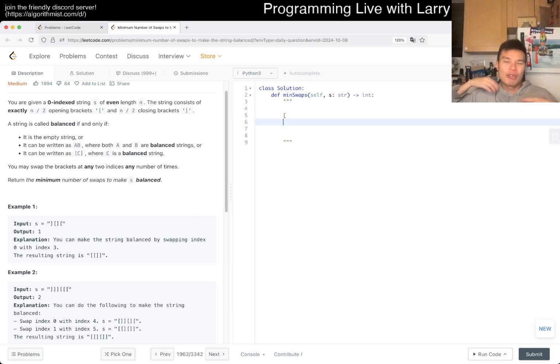The way that I always think about it is called borrowing, because in this way, you swap in the future. You don't even care about what index it is, but you're swapping in the future because you know that it'll get balanced. And because we can always add a stack, we always know that if we swap a closed bracket with an open bracket, this closed bracket also goes somewhere in the future, right?